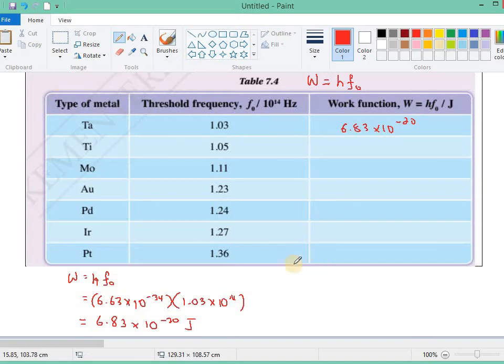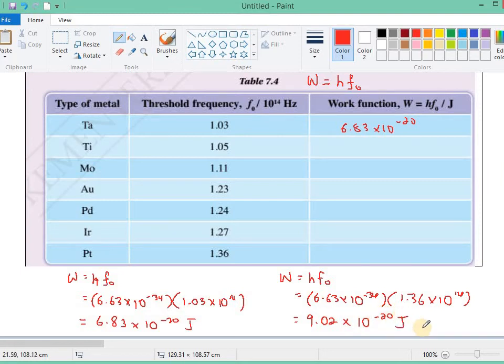And let's try to calculate for platinum. The Planck constant is 6.63 times 10 to the power of negative 34, and the threshold frequency is 1.36 times 10 to the power of 14. So we get 9.02 times 10 to the power of negative 20 joule.